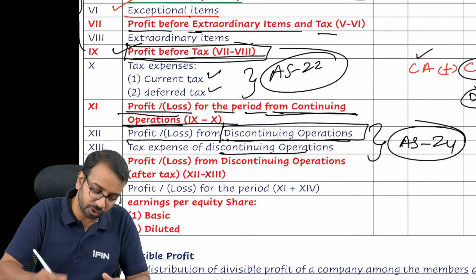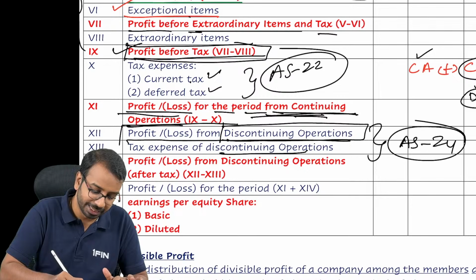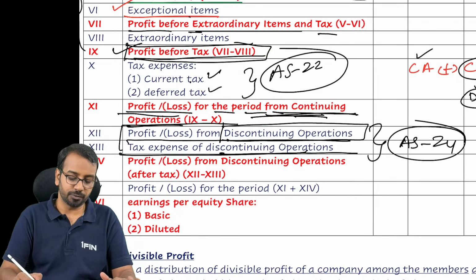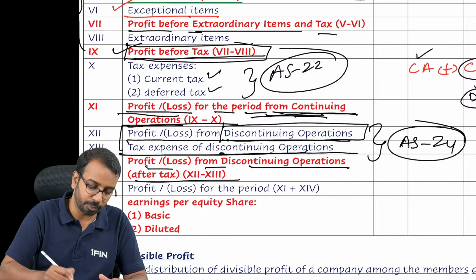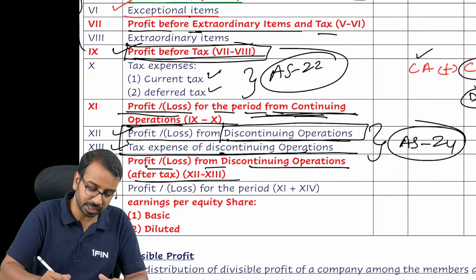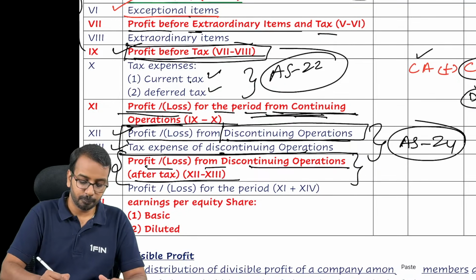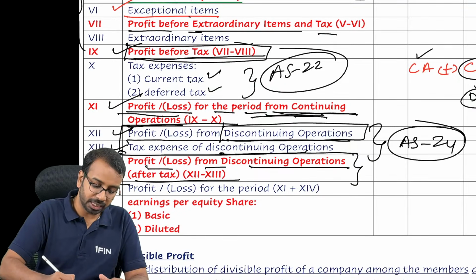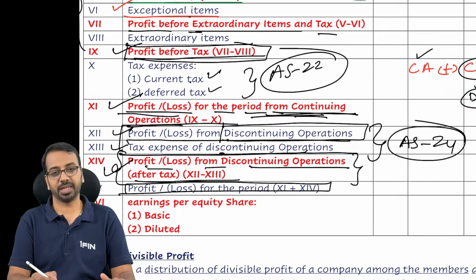So here we have continuing operation. For now, you bother only about this. This we will learn in AS 24, which will give us the net profit or loss from discontinuing operation. So this minus this, profit or loss from discontinuing operation. Then combination of continuing and discontinuing operation will give us the profit or loss for the period.